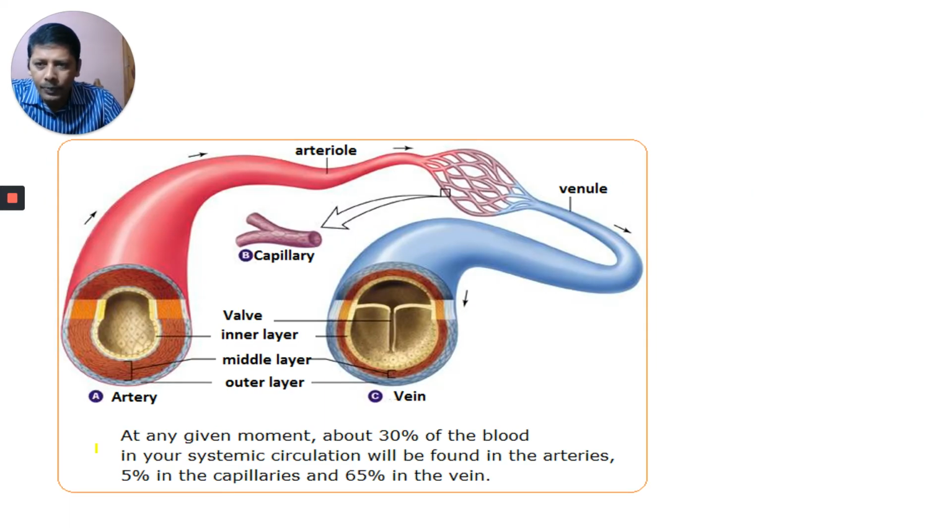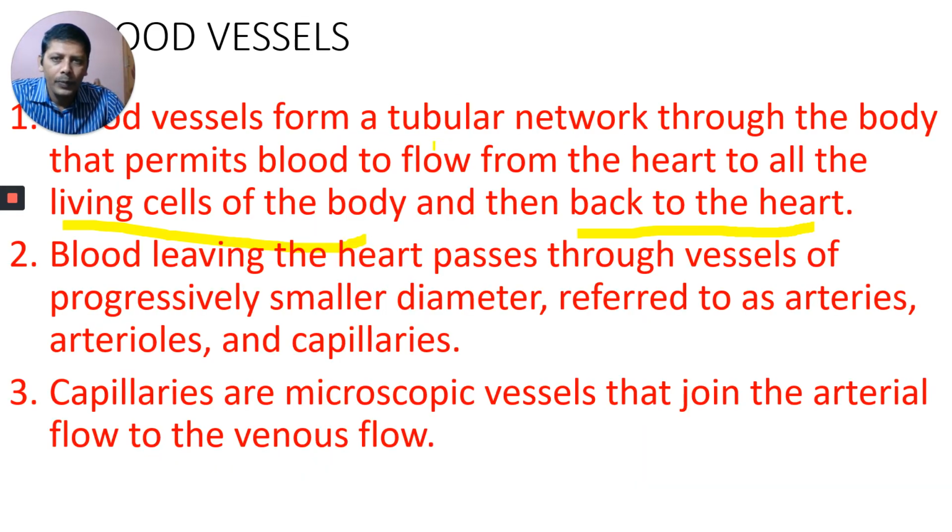I will show you here. Blood is going from the heart. This is the artery. The artery divides into arterioles. Then what are formed here? Capillaries.